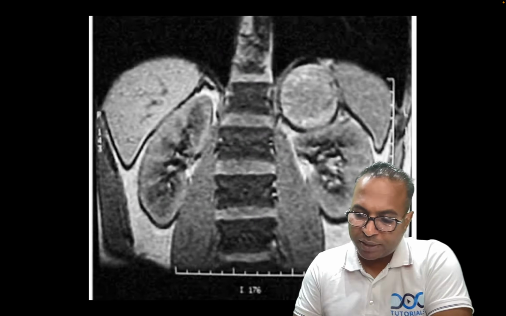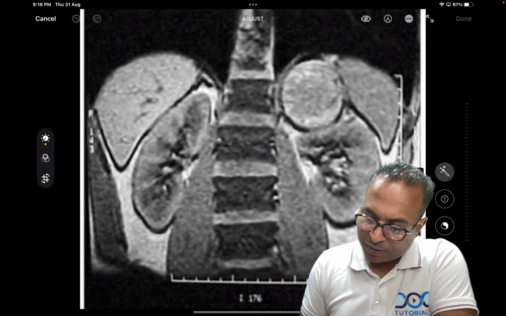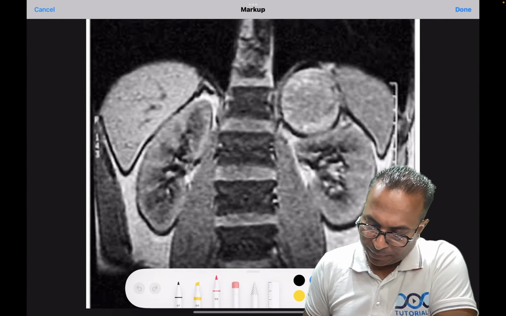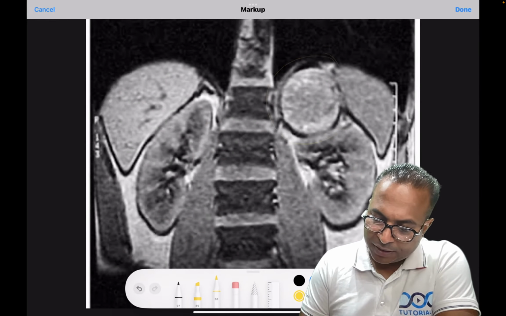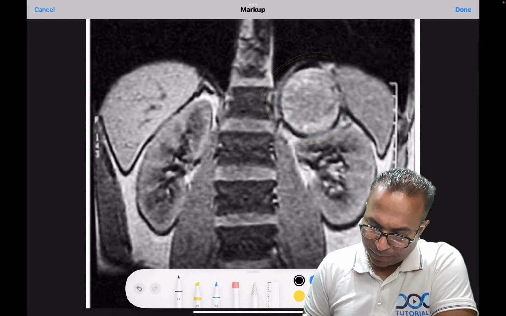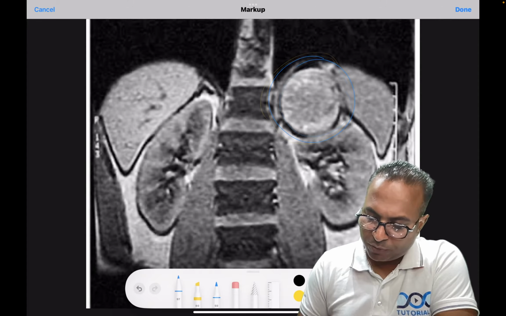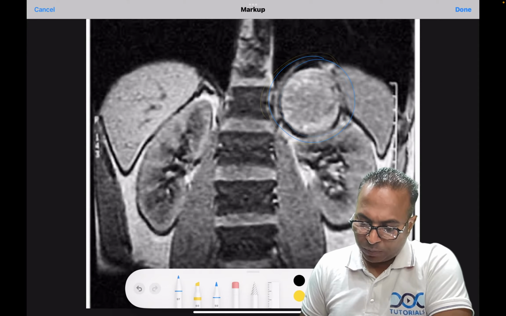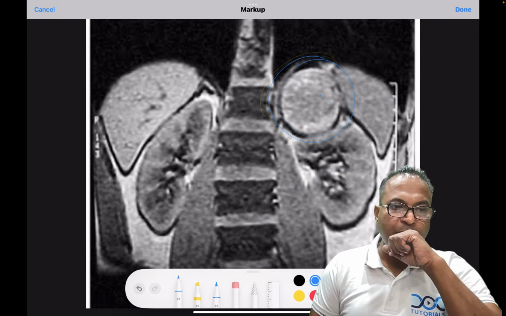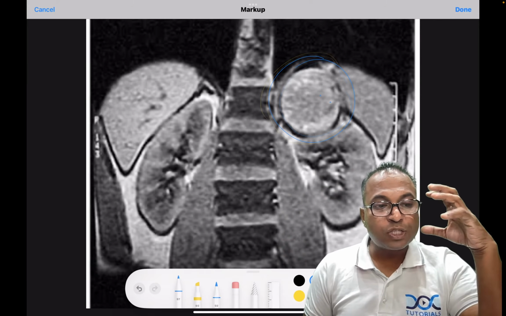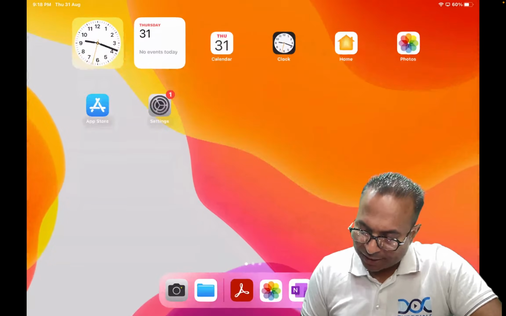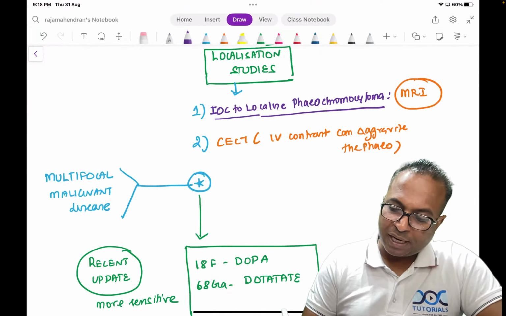So, the phaeochromocytoma here shows the classical image. This image is a classical phaeochromocytoma image. Please don't forget this image. It's a classical phaeochromocytoma you are seeing here. So please understand, this phaeochromocytoma will have one appearance. What is the name of that appearance? This is having a Swiss cheese appearance. So the classical appearance of phaeochromocytoma is Swiss cheese appearance in MRI.